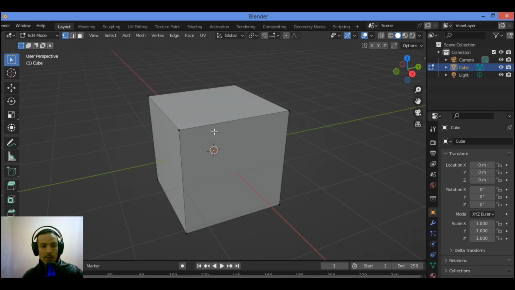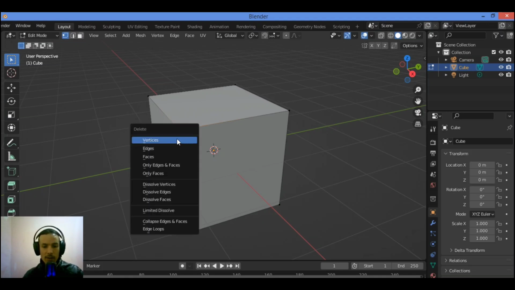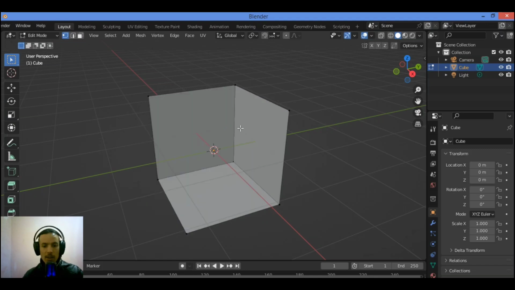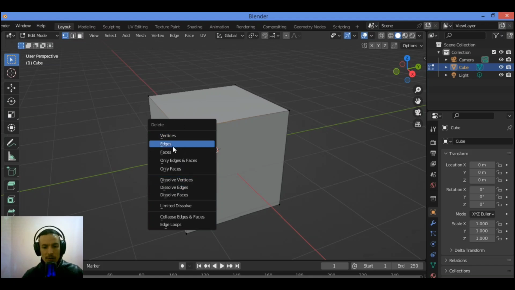The key to delete in Blender is either Delete or the X key. Just select that vertex, hit X to delete vertices, edges, faces, or whatever you want. The shortcut brings up a menu that allows us to choose what element we want to remove. We can choose between vertices, edges, and faces, along with only faces and only edges and faces. Hit X, for example. You can see this pop-up menu, and you can also see this option for dissolving.